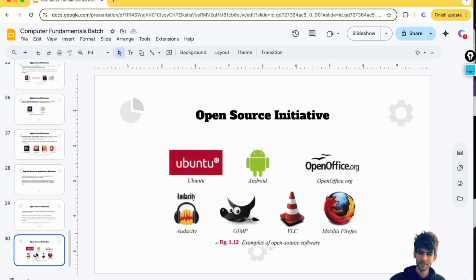Some open source examples are the Android operating system. The mobile you are using has Android OS, right? The Android operating system is available as open source. So if you have the guts to build your own mobile, you can use the Android operating system to develop your own mobile as well. Also Mozilla Firefox, the most popular browser, Ubuntu, Audacity for audio editing, VLC video player.